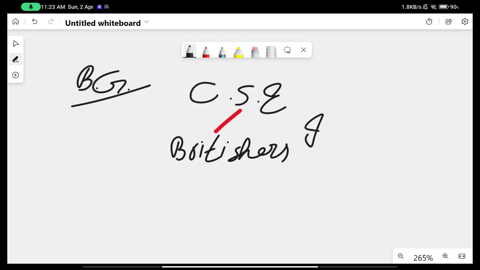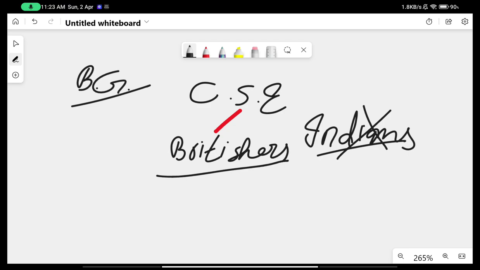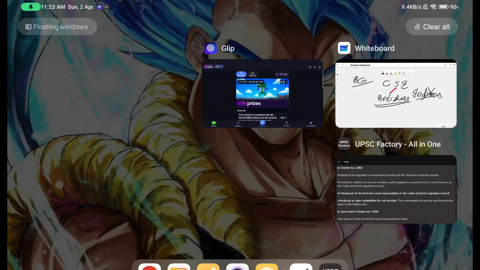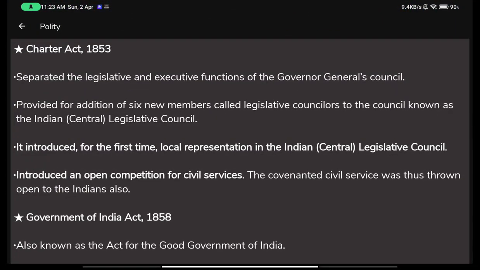But Indians themselves could not work as bureaucrats in their own country. How ironic. But after the Charter Act of 1853, even the Indian people could compete for the civil services.